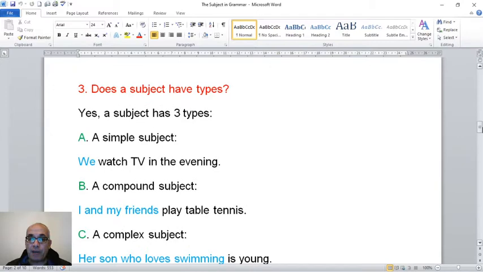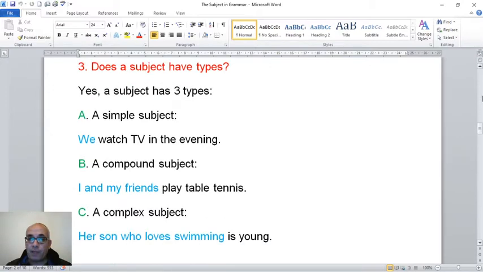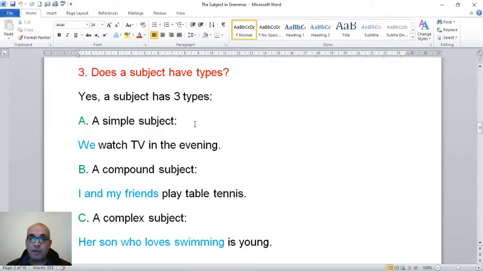Does a subject have types? The answer is yes. A subject has 3 types. We can have a simple subject. We is a simple subject. Again, I put the answers in blue for you because the lesson is about the subject. Anything blue is the answer. So we is the subject. It is simple. Why is it simple? Because it is one word.